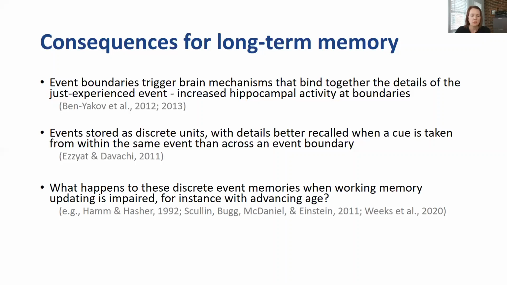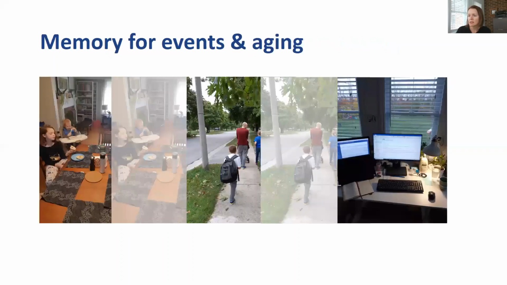This raises the question: what happens to these discrete event memories when working memory updating processes are impaired, for instance with advancing age? There's a long line of work suggesting that older adults have trouble inhibiting recently attended information in order to move on to another task, and I won't go into all of that work here. But it suggests that older adults might experience a bleeding effect, with the details from one moment leading into the next if they are unable to put those details out of mind.